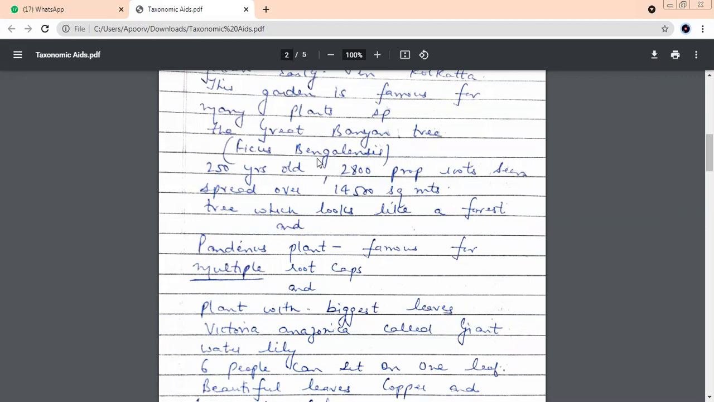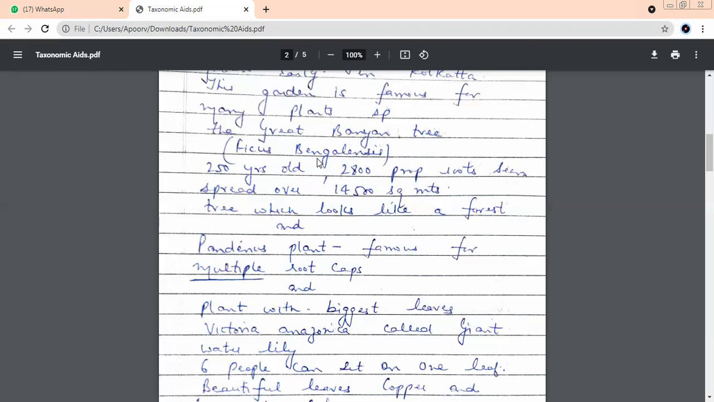Multiple roots. Yes. And the third is a plant which has the largest leaves. What is the name? Victoria Amazonia. Yes. The leaves are so huge that mature, grown up adults can sit on that leaf. How many adults can sit on that leaf? 6. Good.